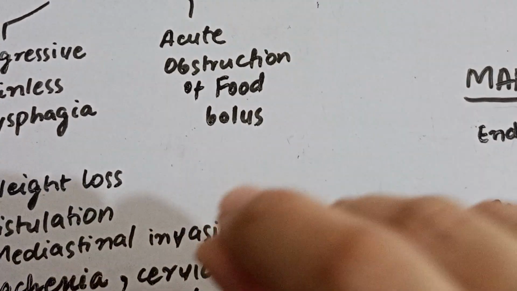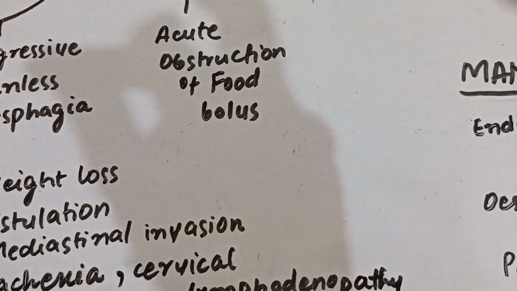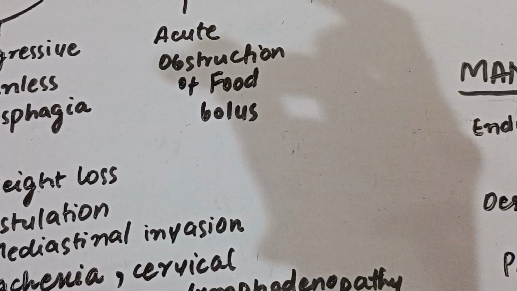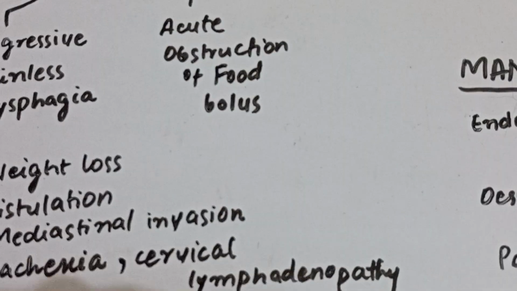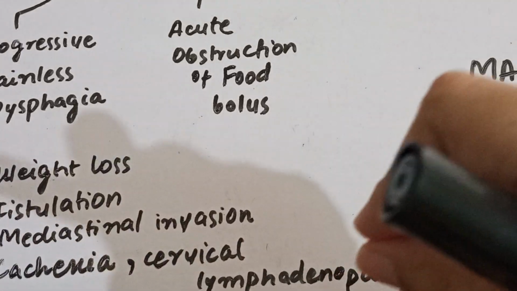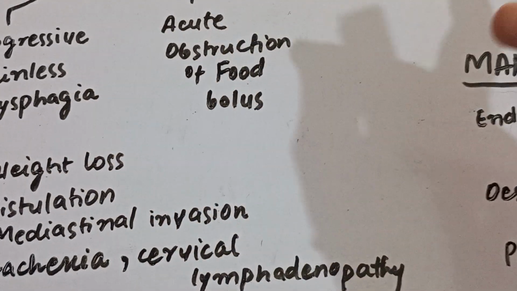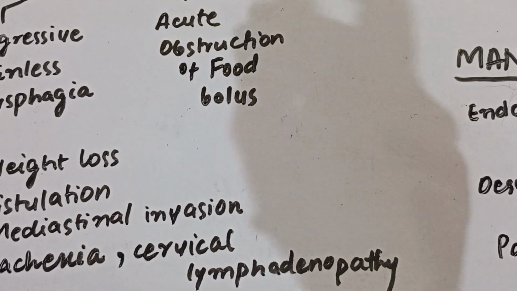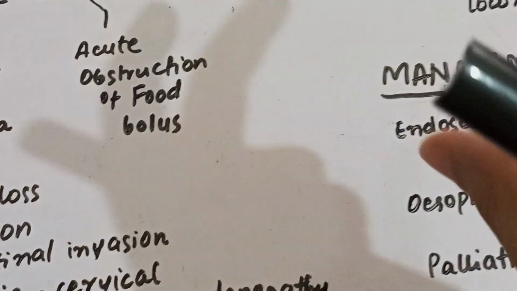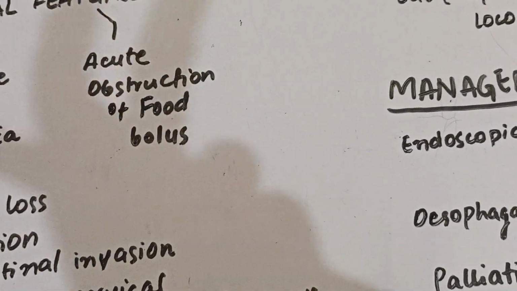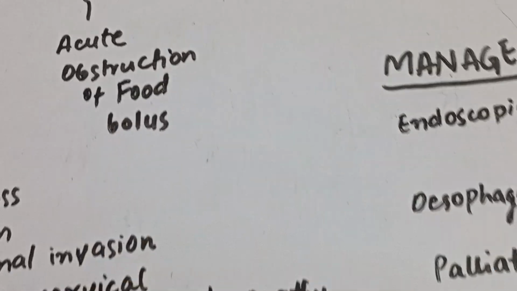Next, we have the mediastinal invasion. If there is mediastinal invasion, then we have symptoms like chest pain and hoarseness. Cachexia and cervical lymphadenopathy can present, but there are no physical signs in the initial stage of cancer.